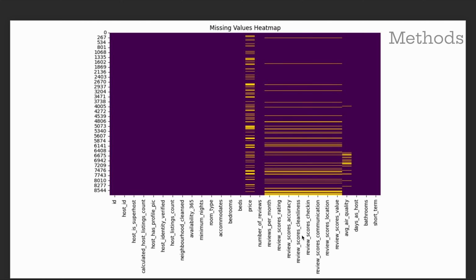You can tell based on the heat map that when we're missing a review in one section, like reviews per month, we're also missing it in all of our other sections, like review score accuracy, review score cleanliness, review score check-in, a bunch of sections. If someone didn't fill out one, they didn't fill out any of them. And that shows that our missing data is in fact structural.